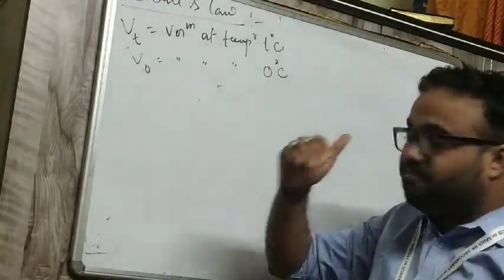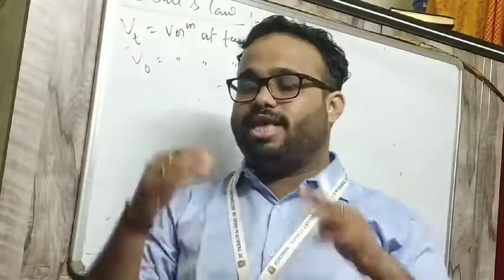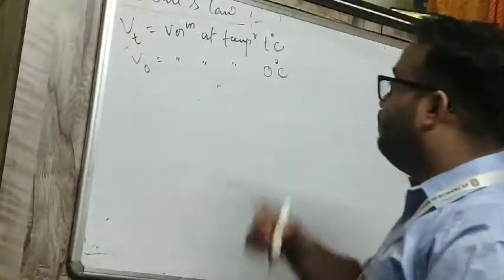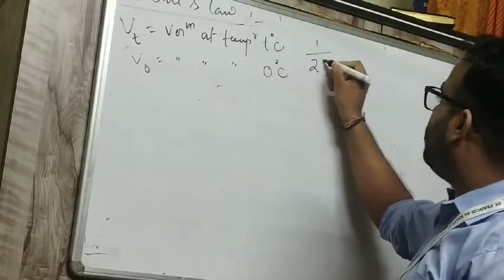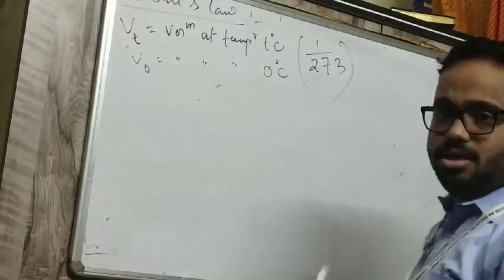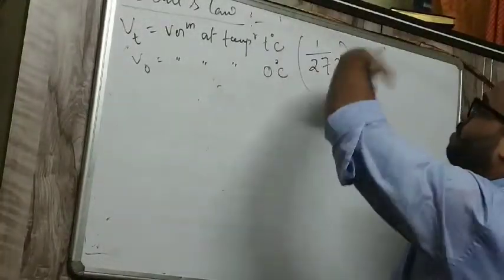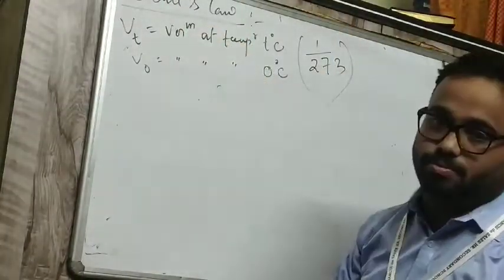that with every increase in temperature, the volume increases by a factor of 1 by 273 of its initial volume.